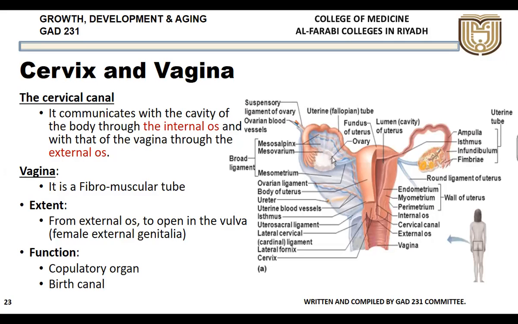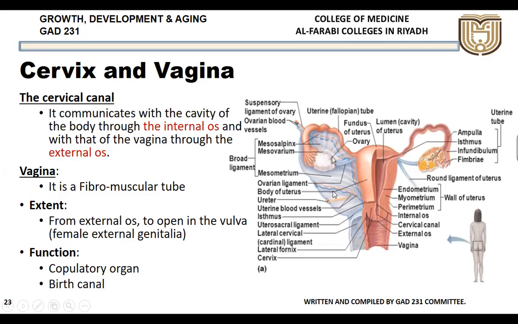Now coming to the cervix and the vagina. So here is the cervix and the vagina. The cervical canal communicates with the cavity of the body through the internal os. So this is the cavity of the cervix, which communicates with the cavity of the uterus through the internal os, and with the vagina through the external os. In between is the whole of the cervix and the cervical canal, which is fusiform.